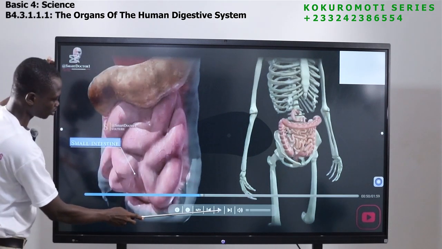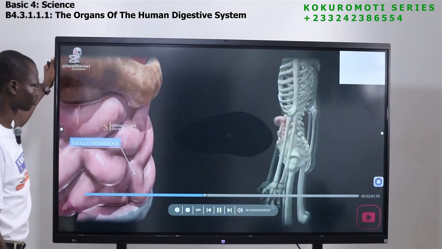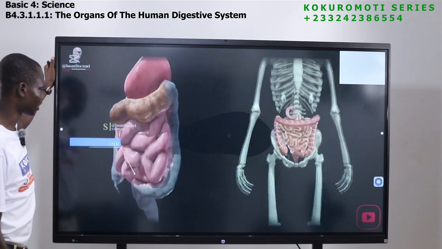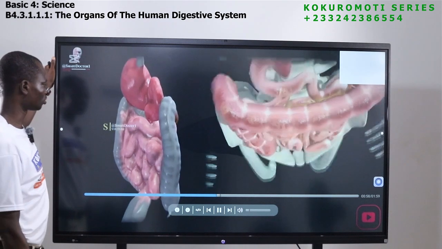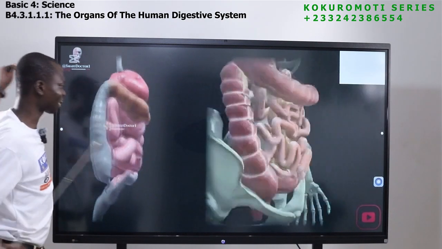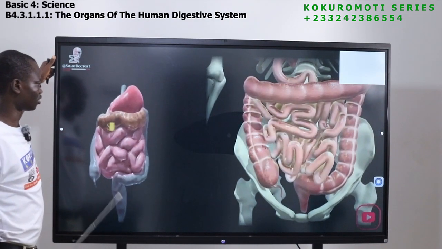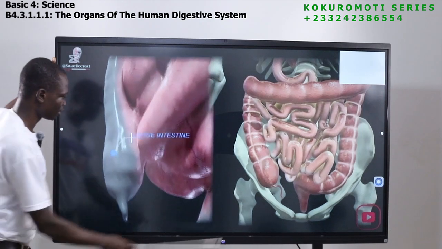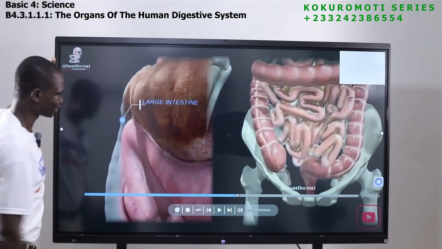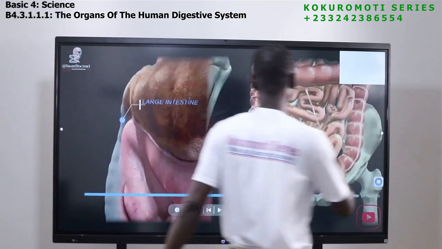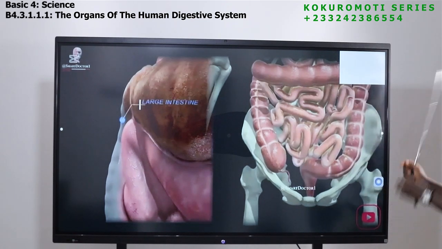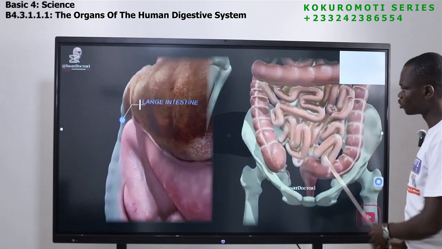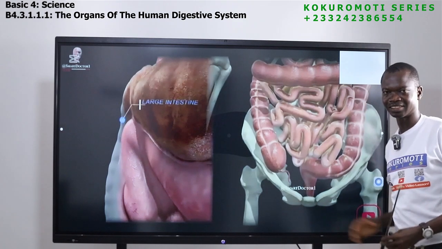Okay, so let's move on. So this is the small intestine. From the small intestine, where does it go? You should know that the small intestine is longer than the large intestine. So from the small intestine, it goes to the large intestine. This is the large intestine, the big one here. So from the small intestine, the food goes to the large intestine.